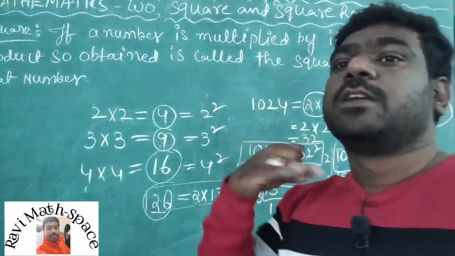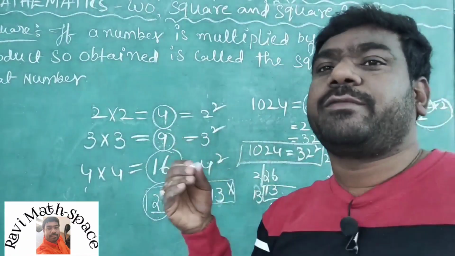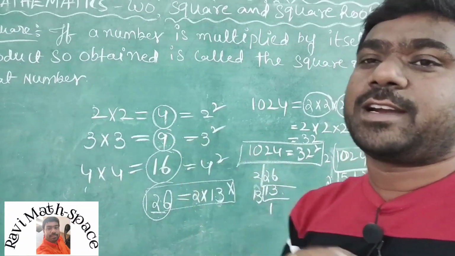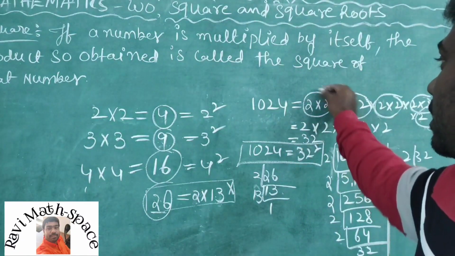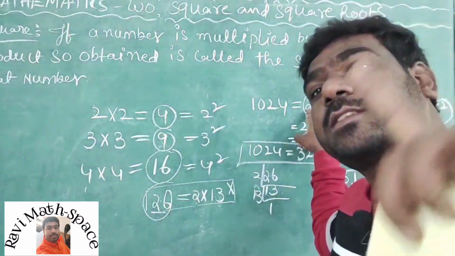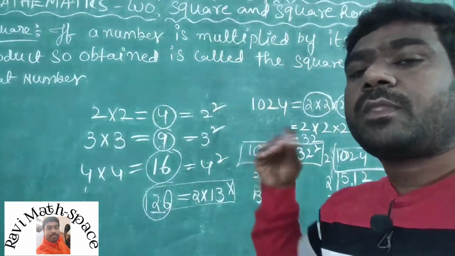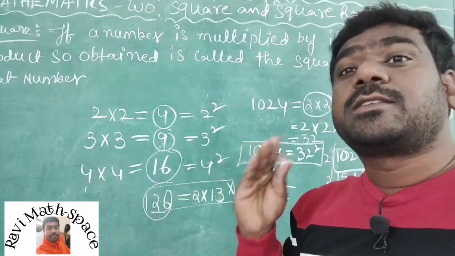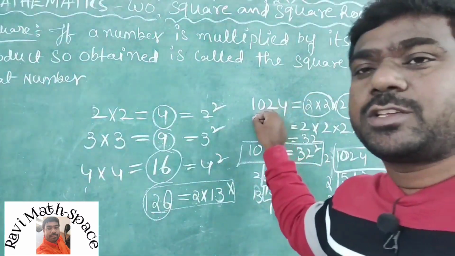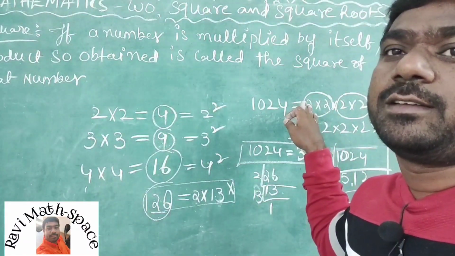Second step, make the prime factorization into pairs of equal factors. Remember, equal factor means the same number. If the number consists of exactly equal pairs of factors, it is a perfect square. Even if one number is left over, it is not a perfect square.